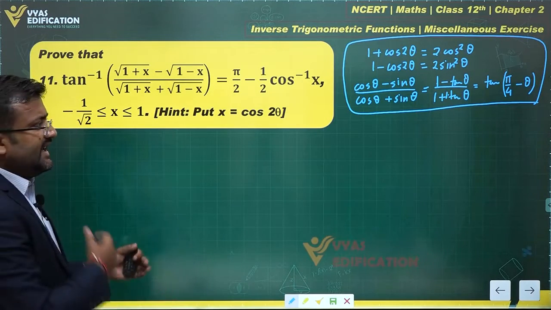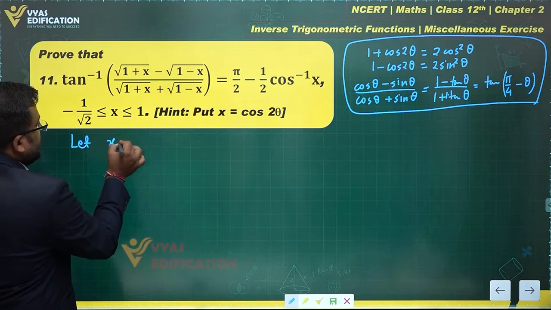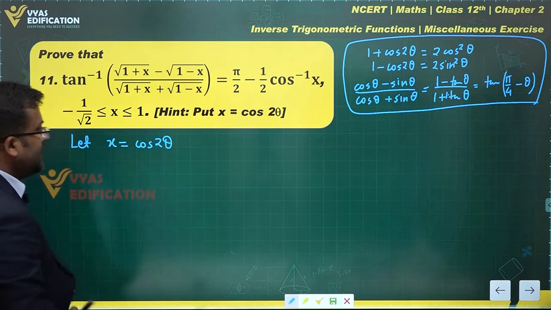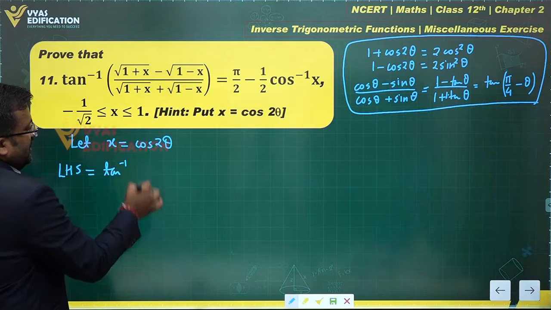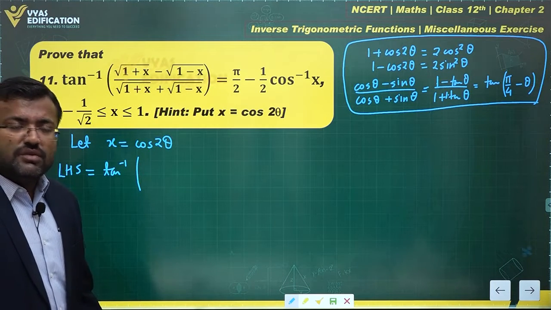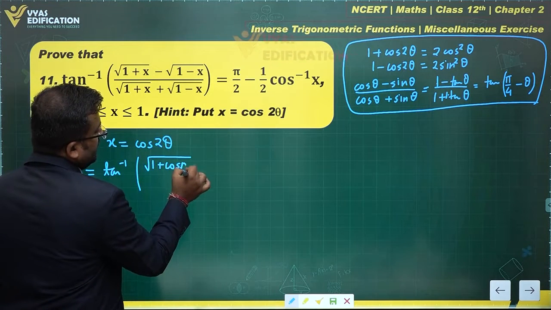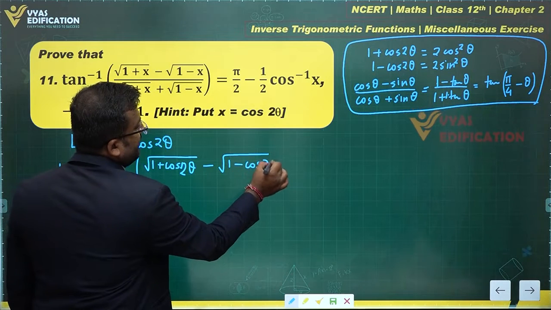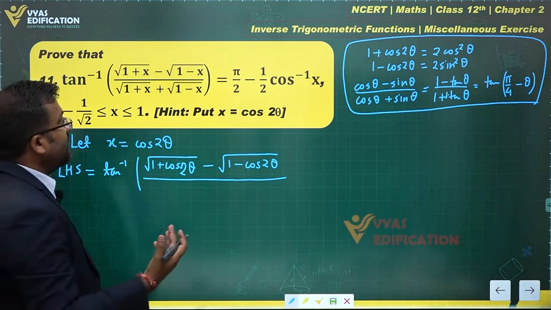Right? Let's see this question. Let x equals cos 2 theta. If we begin with this, the LHS can be simplified into what? Tan inverse of, you have a huge expression over here. What is that? Root of 1 plus x, which will be written as root of 1 plus cos 2 theta, minus root of 1 minus cos 2 theta, over similar terms in the denominator separated by a plus sign now.